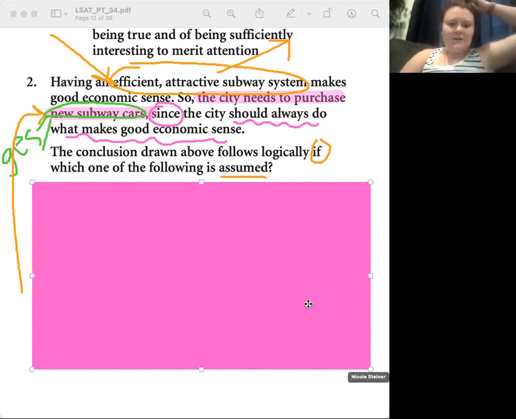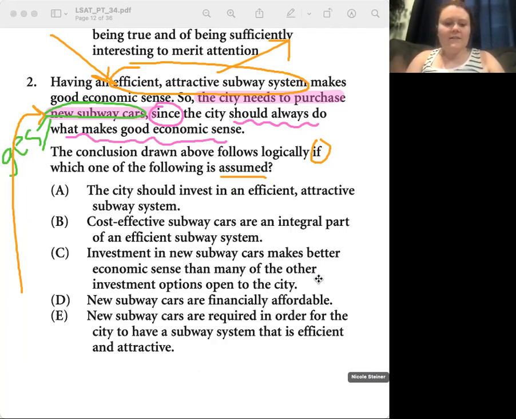And so we kind of predicted that we need to either say that new subway cars always make good economic sense, or that efficient, attractive subway systems need to have new subway cars, or something like that. All right, so go ahead and start with A.